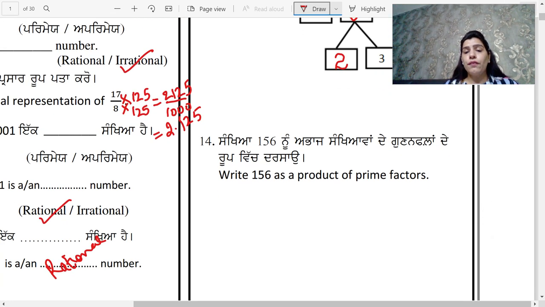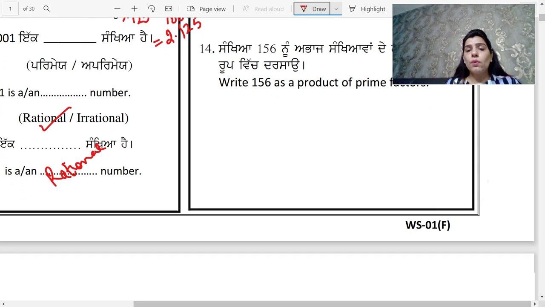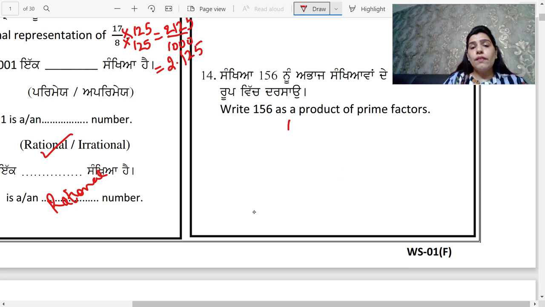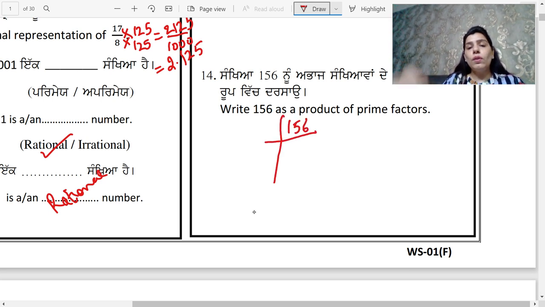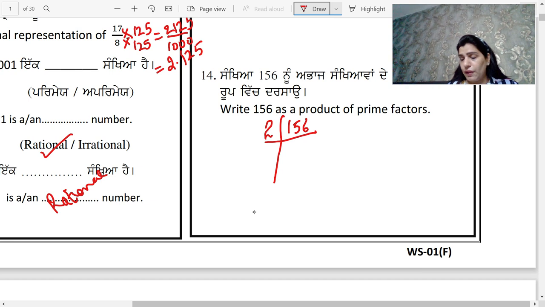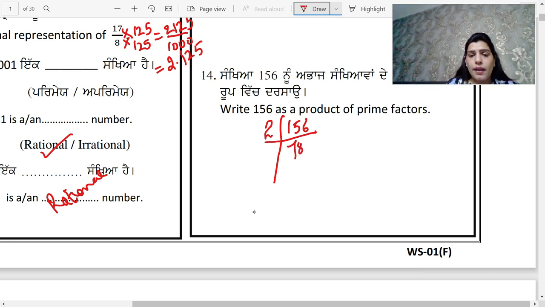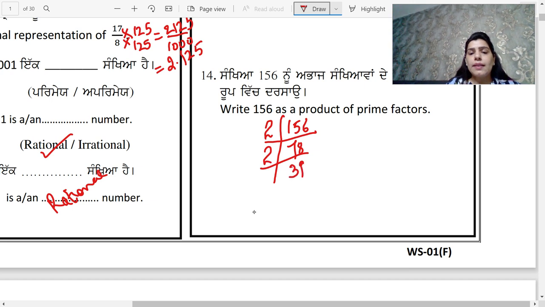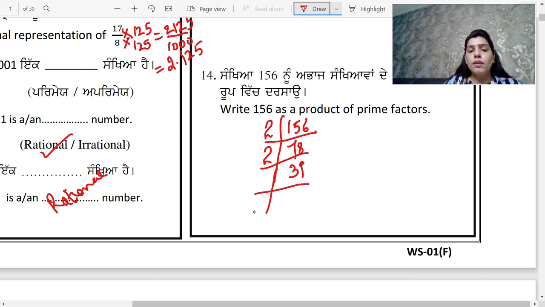Next, question number 14. You have to write 156 as the product of prime factors. Students, when you have to do prime factorization, just remember that only prime numbers have to be written. So you will divide it by 2. When you divide 156 by 2, you will get 78. Again, you will divide it by 2. You will get 39. Now this won't go on 2. It will go on 3. This will give you 13, and 13 is a prime number.